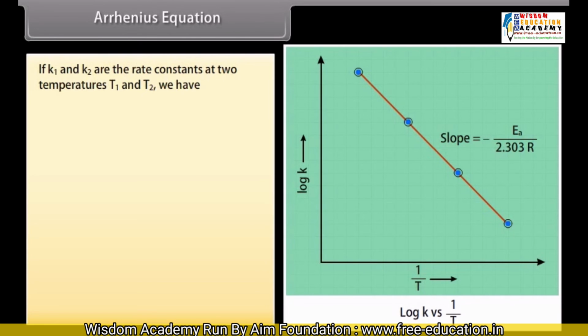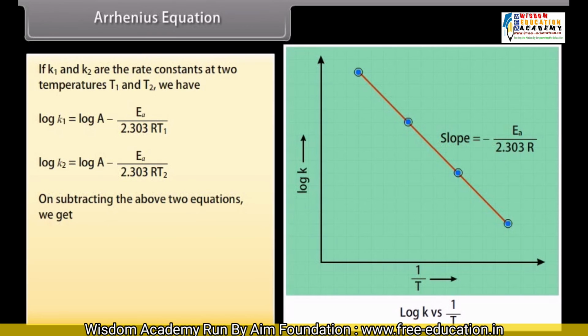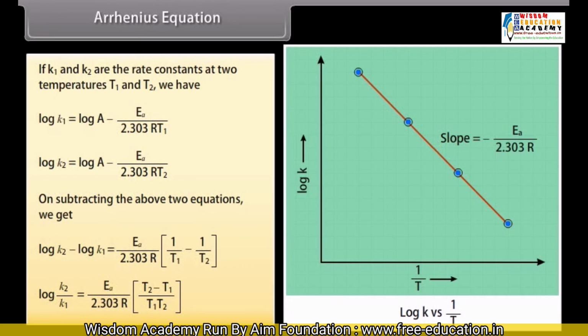If K1 and K2 are the rate constants at two temperatures T1 and T2, we have log K1 = log A - Ea/(2.303 R T1) and log K2 = log A - Ea/(2.303 R T2). On subtracting the above two equations, we get log(K2/K1) = Ea/(2.303 R) multiplied by (T2 - T1)/(T1 T2).